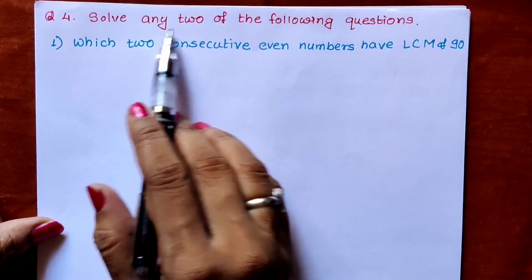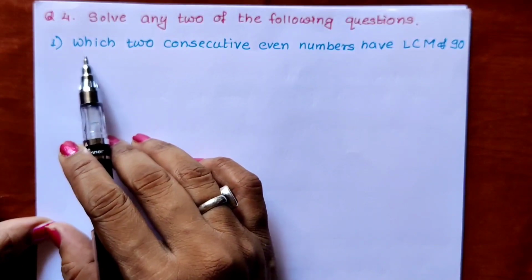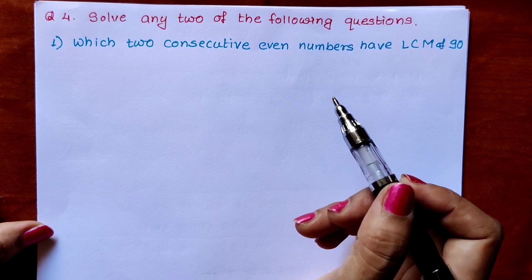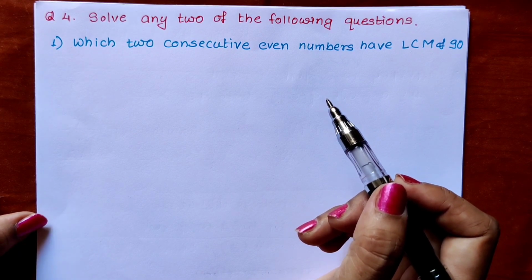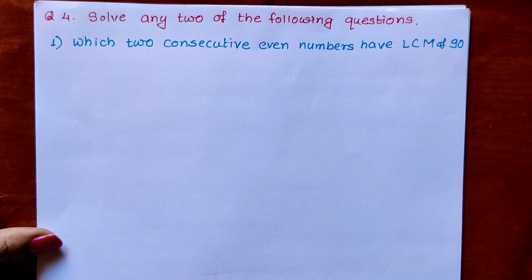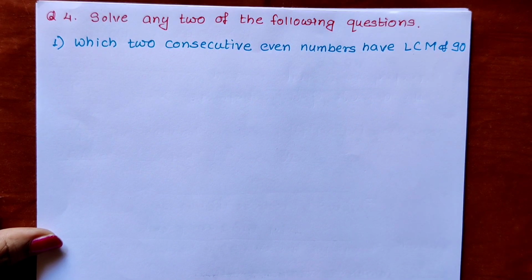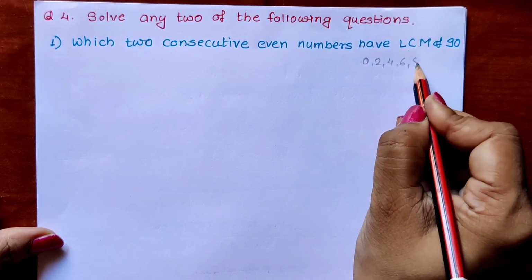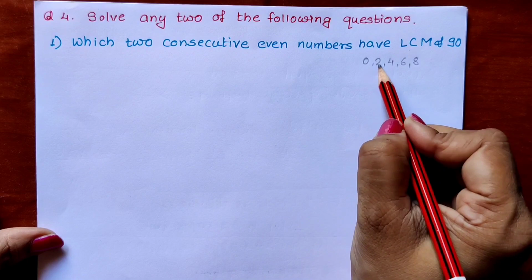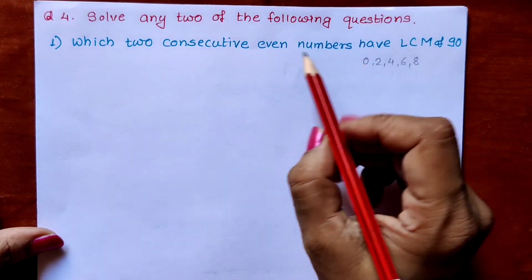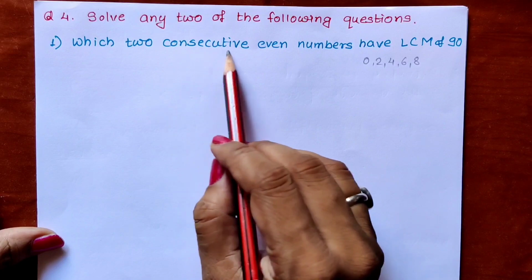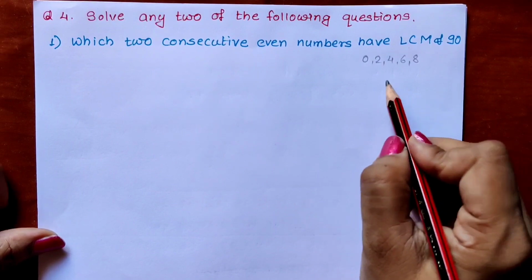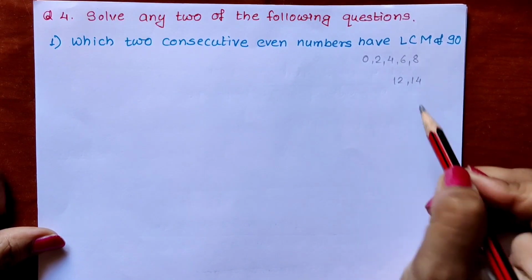Question number 4 is: solve any two of the following questions. First question is, which two consecutive even numbers have LCM 90? We all know what even numbers are. Even numbers are the numbers in which the unit place digits are 0, 2, 4, 6, 8. Then what are consecutive even numbers? Consecutive means which come one after other. For example, 12 and 14 are consecutive even numbers.